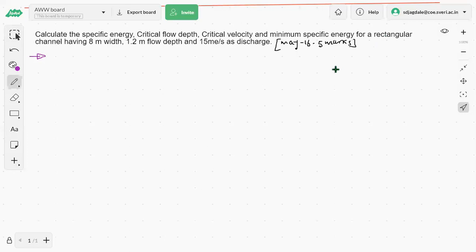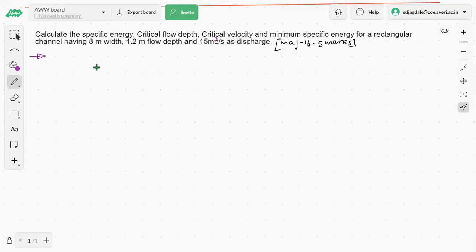So consider the example which was asked in May 16 for 5 marks. The statement is like this: calculate the specific energy, that is E, critical flow depth, that is YC, critical velocity, that is VC, and the minimum specific energy for a rectangular channel section having 8 meter as the width, 1.2 meter as the flow depth, and 15 meter cube per second as the discharge carrying capacity. Means the discharge which is passing through the channel section is 15 meter cube per second.